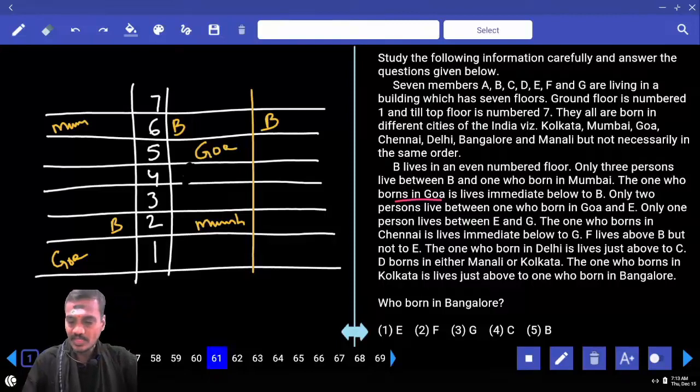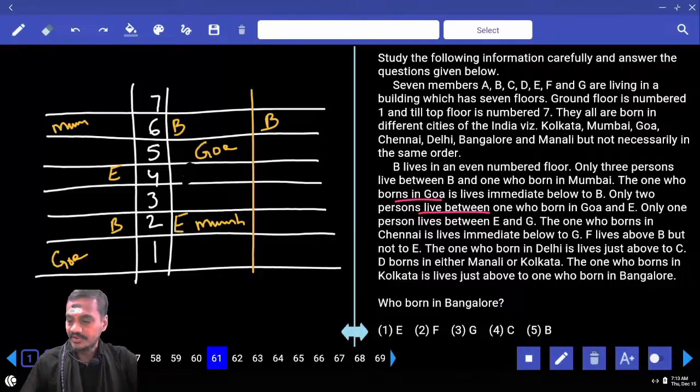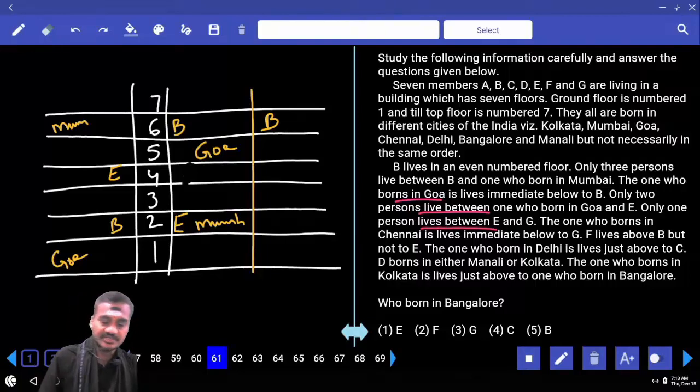And next one, only 2 persons live between Goa and E. Now between Goa and E, there must be exactly 2 people. Here again, 2 people between Goa and E must be like Mumbai. And only 1 person lives between E and G. In between E and G, there must be exactly 1 person. Here again, between E and G, there must be exactly 1.